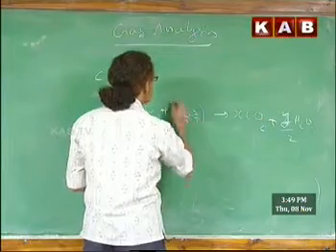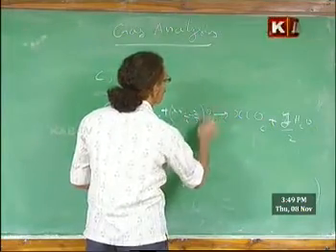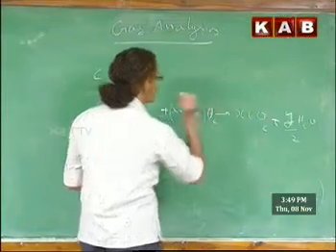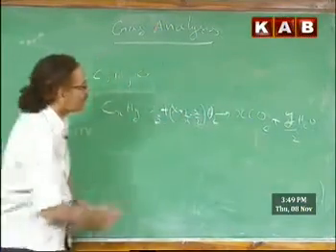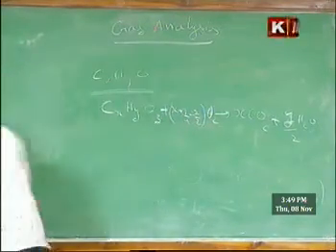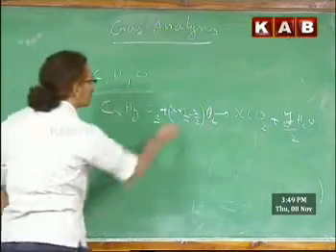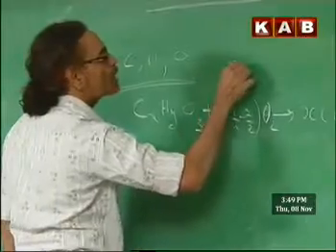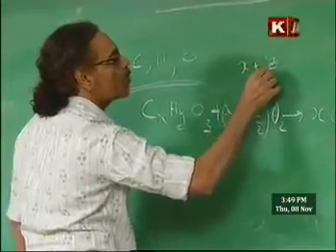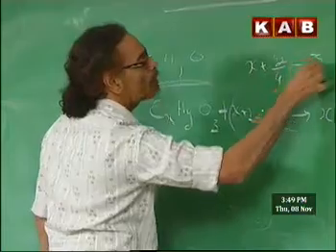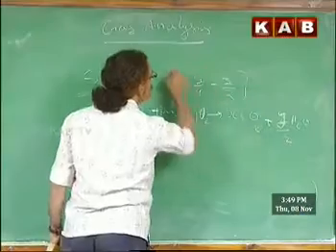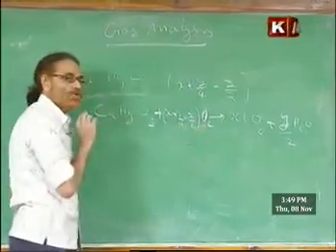In this way, the balancing needs a little extra work. So here the oxygen atoms are x plus y by 4 minus z by 2. Just for your convenience, once again I write it here: x plus y by 4 minus z by 2, so that the oxygen atoms are also balanced.